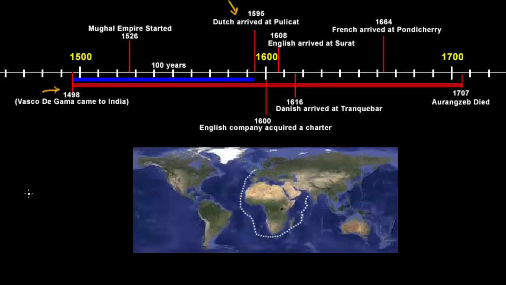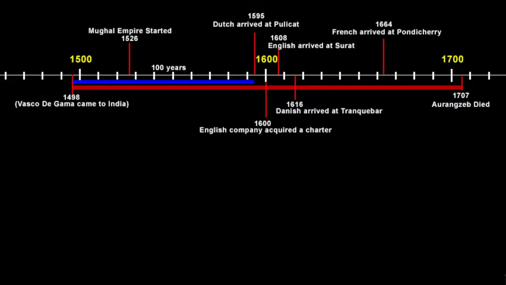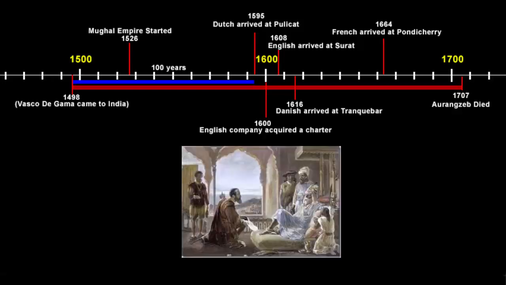Remember this. Okay, now that everyone has arrived on the scene, there comes a big problem. All these European trading companies were interested in buying the same products: fine qualities of cotton and silk. Apart from silk, they were also interested in spices like pepper, cloves, cardamom, and cinnamon. These all had huge market demand in Europe.